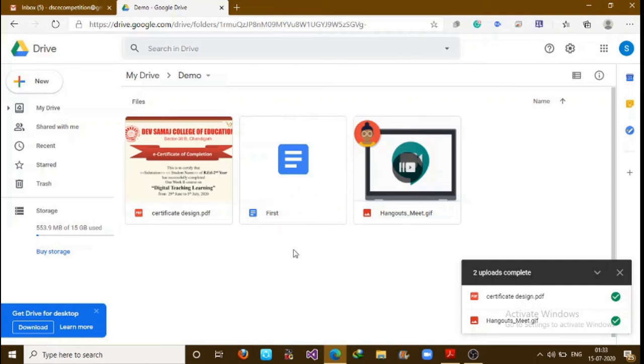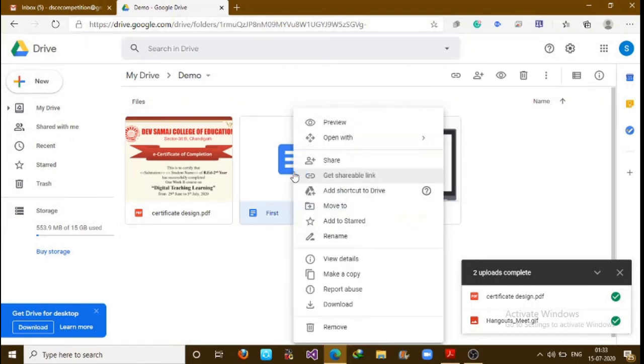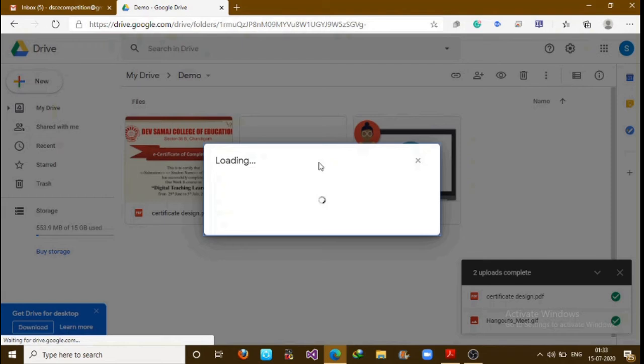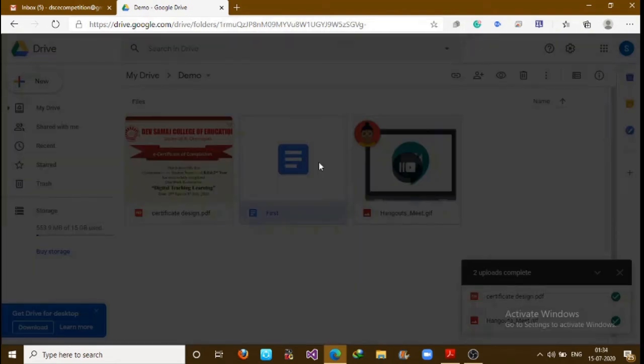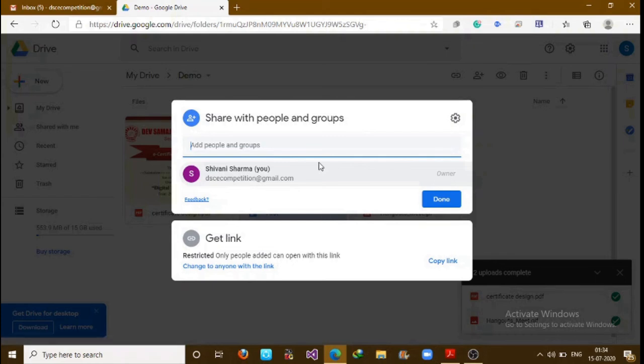Simply right click on the file or the folder that you want to share with your colleagues or with your students. So simply right click here. Okay, now you can see our option here, Share. Click on it. As soon as you click share, you can see two types of options here: share with people and groups, and another one is get link. So these two are very important and you have to understand these very carefully while using it. You have to pay attention.